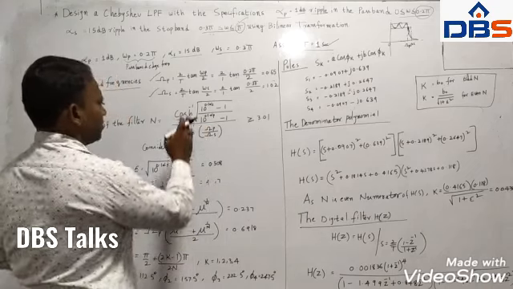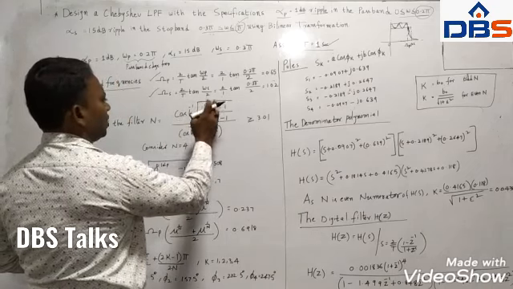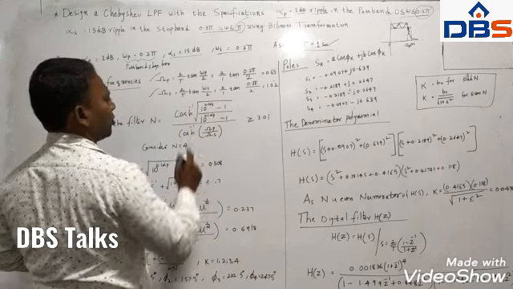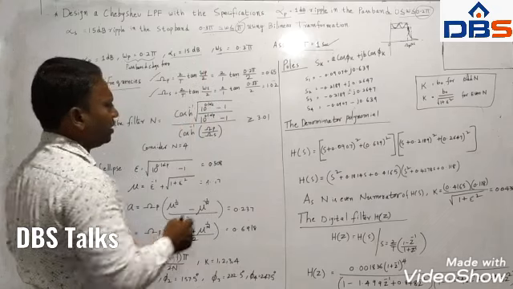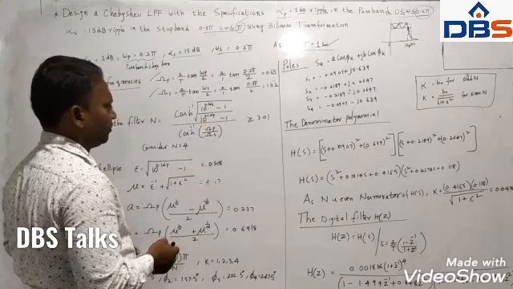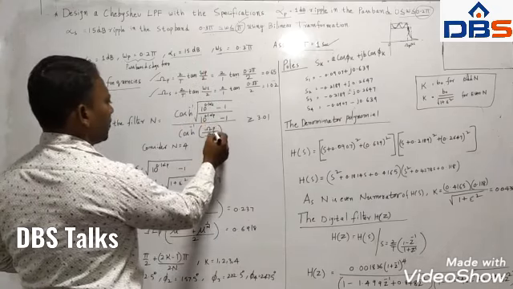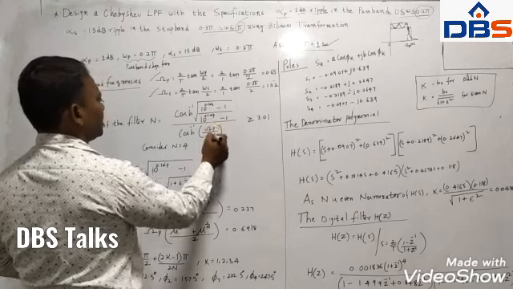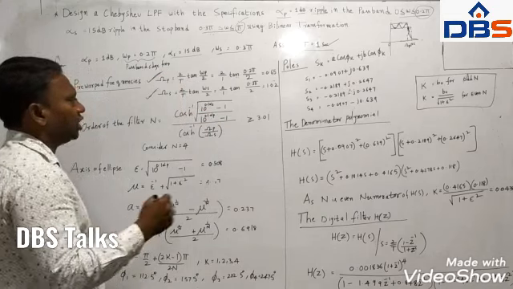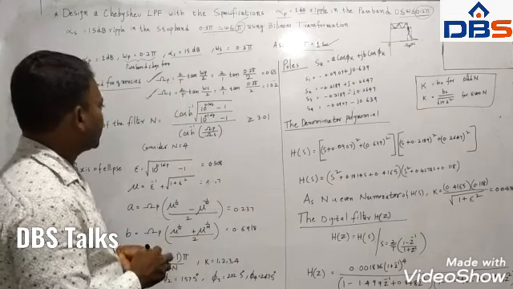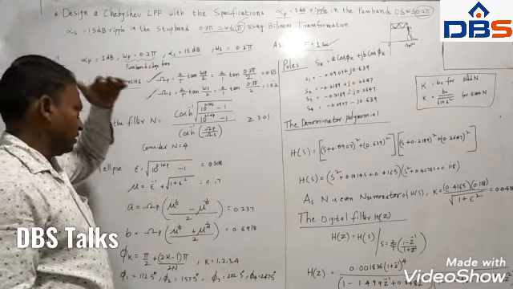So, cosh inverse of the square root of (10 power 0.1 alpha s minus 1) divided by (10 power 0.1 alpha p minus 1), where alpha s is the stop band ripple and alpha p is the pass band ripple, divided by cosh inverse of omega s by omega p. Actually this is the reason why we are calculating the pre-warped frequencies: to find out the order of the filter.